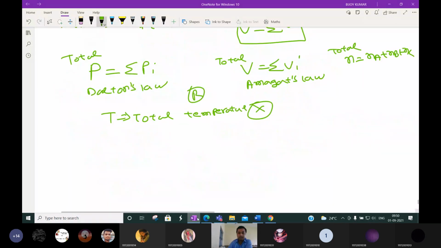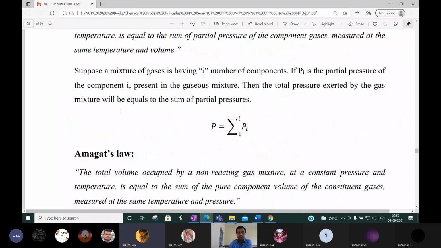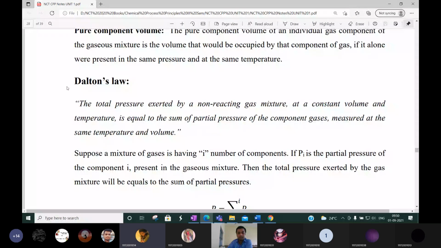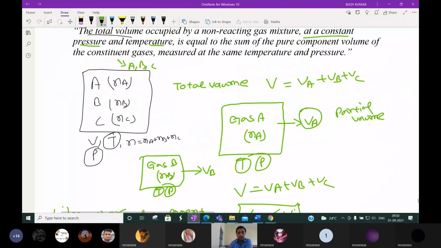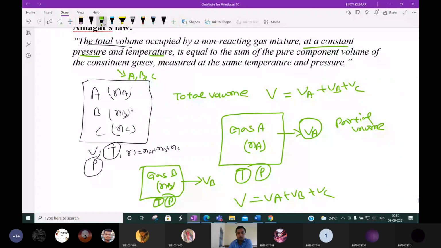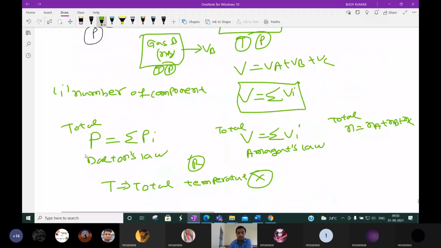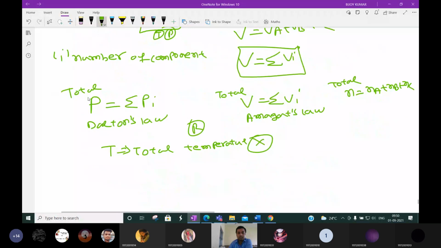So this is about the two laws for gas mixtures. Once again, for a gas mixture, the total pressure is the sum of individual or partial pressures.